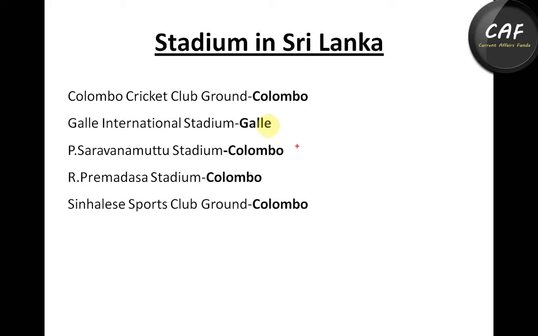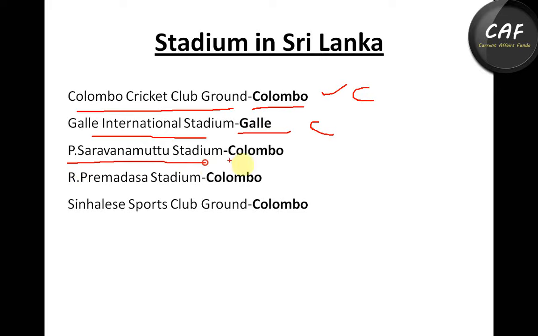And guys, moving to Sri Lanka. Sri Lanka basically has the Colombo Cricket Club ground. As the name appears here, it is associated with cricket. And the next one, Galle International Stadium, is also related to cricket. And the third one is P. Saravanamuttu Stadium, that is in Colombo. And Premadasa Stadium is also in Colombo. This is a cricket ground. And P. Saravanamuttu Stadium is a multi-sports stadium. And the last one is Sinhalese Sports Club ground, which is in Colombo.